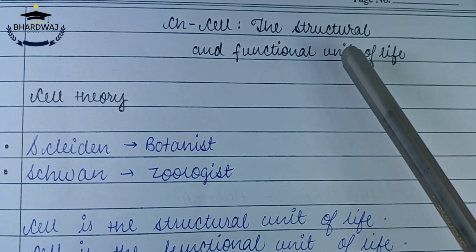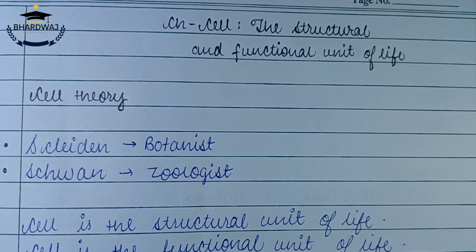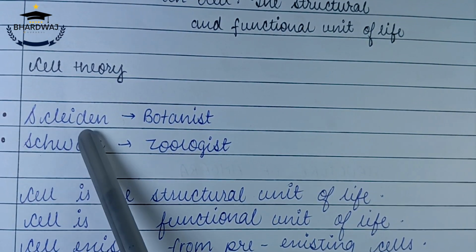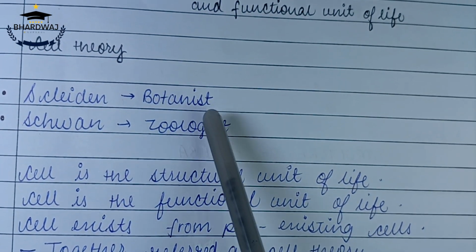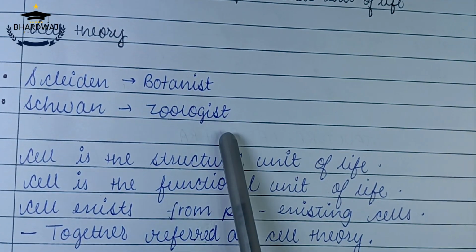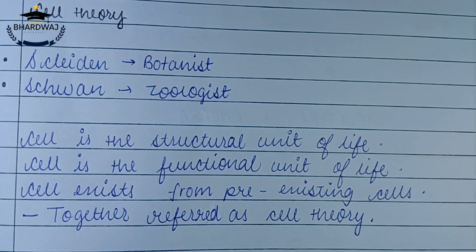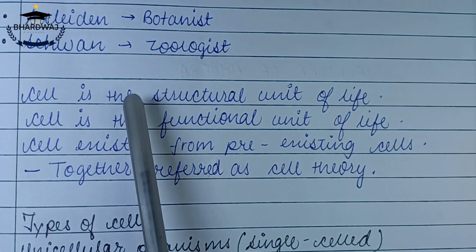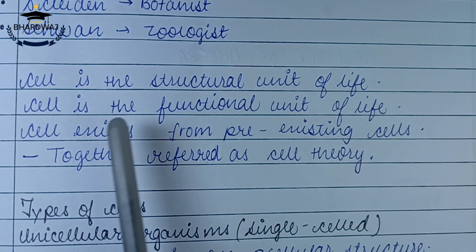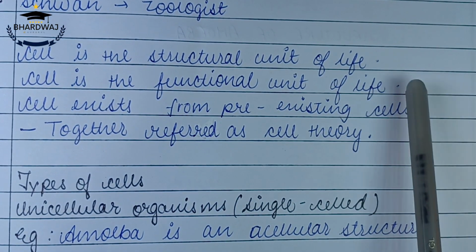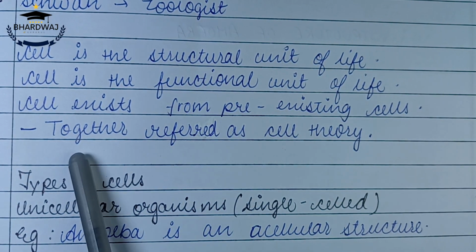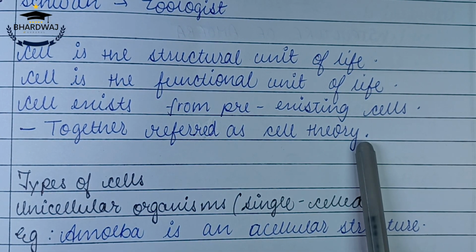Chapter Cell, the structural and functional unit of life. Cell theory. The cell theory was given by two scientists, Schleiden and Schwann. Schleiden was a botanist and Schwann was a zoologist. Now let's study what the cell theory actually was. First point, cell is the structural unit of life. Cell is the functional unit of life. Cells arise from pre-existing cells. Together these points are called cell theory.